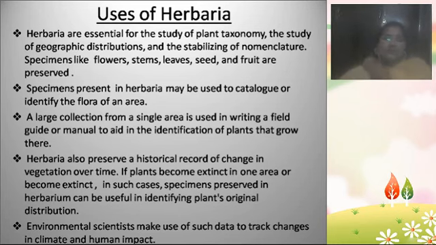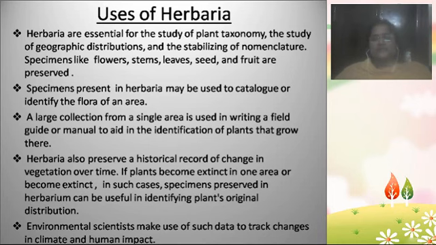And also through the field notebooks and the manuals we can identify the plants. And then environmental scientists, whoever are doing research on plants in the present era, track the changes.